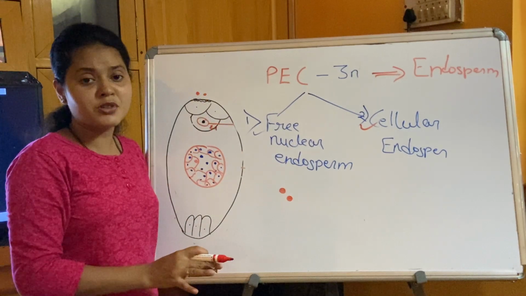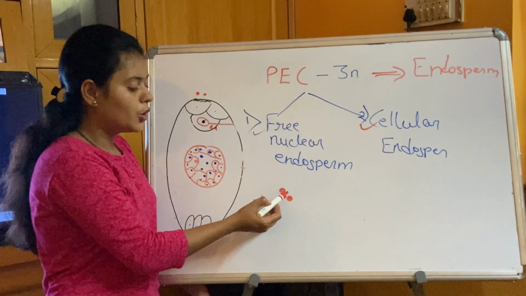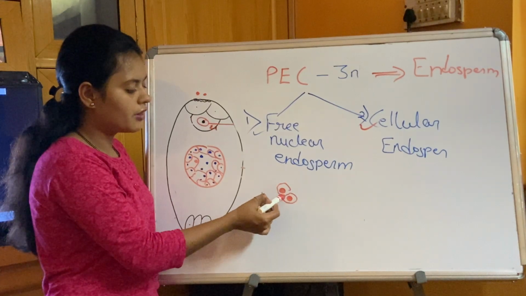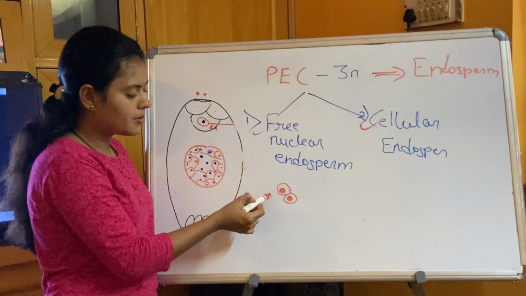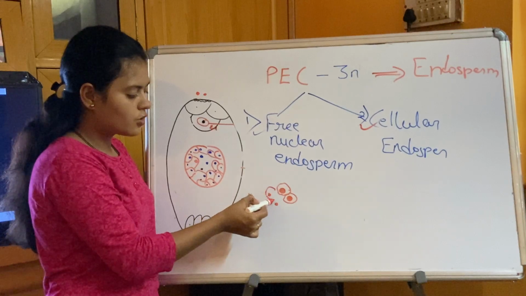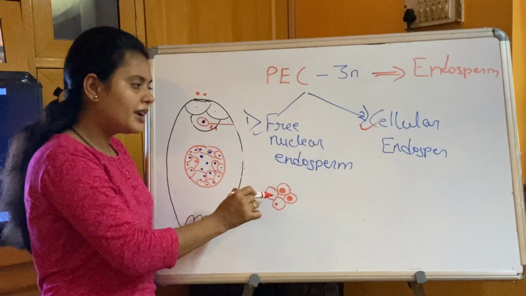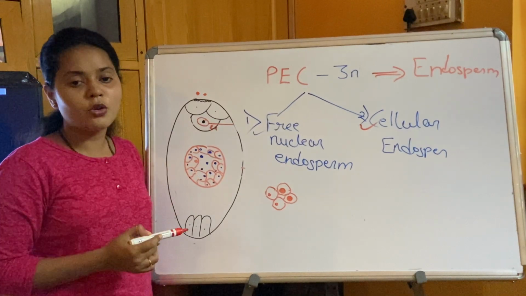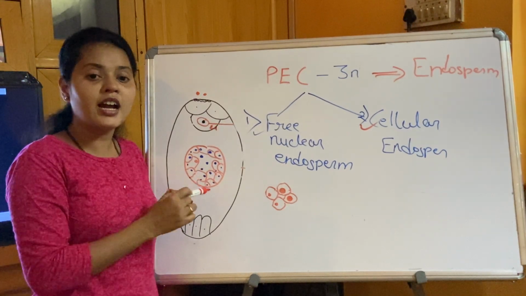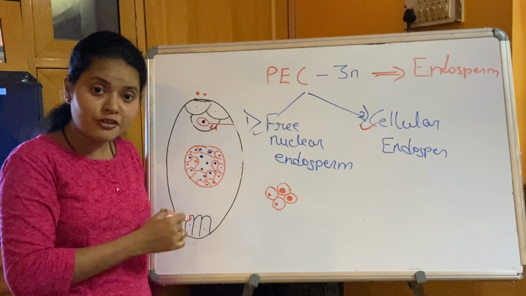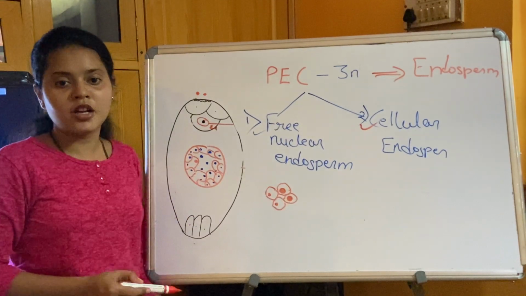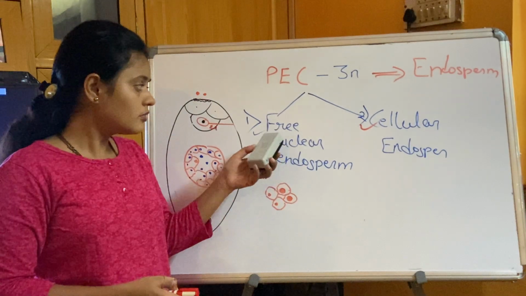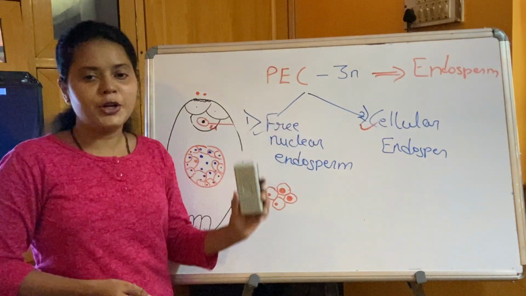But in some exceptional cases, once the daughter nuclei have formed, the cell wall immediately forms. Then these two cells will give two more, so four cells will be formed. So cellular endosperm can form immediately. But in the case of tender coconut, and in the majority, the free nuclear endosperm forms first and then the cellular endosperm forms. So there are two different ways of forming the endosperm.